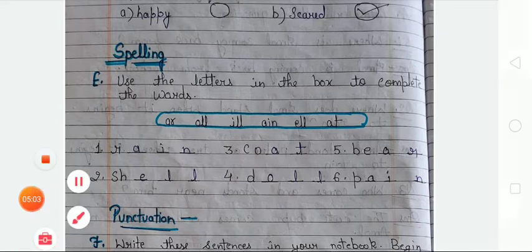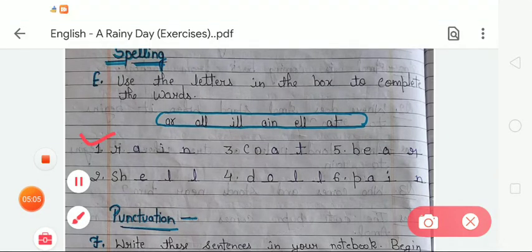So in number 1 there is R dash dash dash. Here are 3 blanks, so we have to write letters by choosing from the box. Here we have to write AIN, so the word will be RAIN.